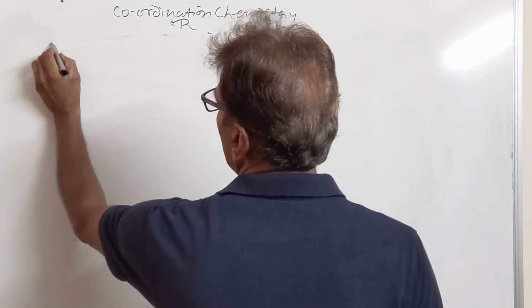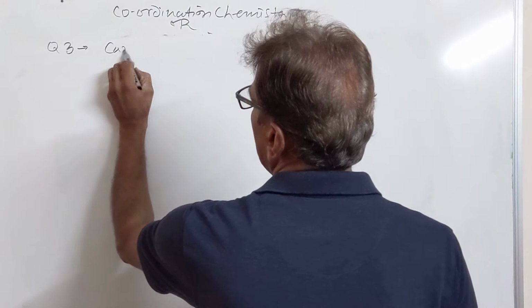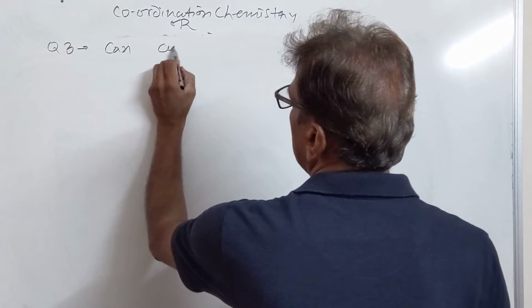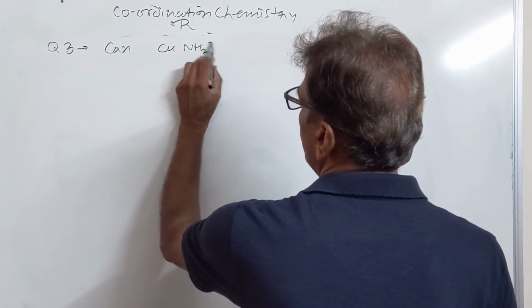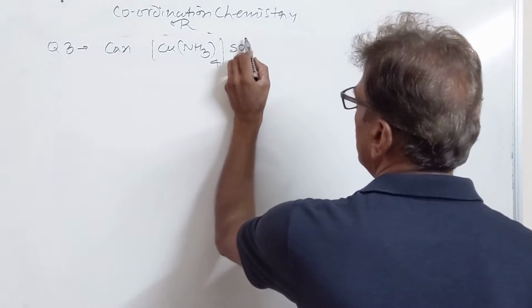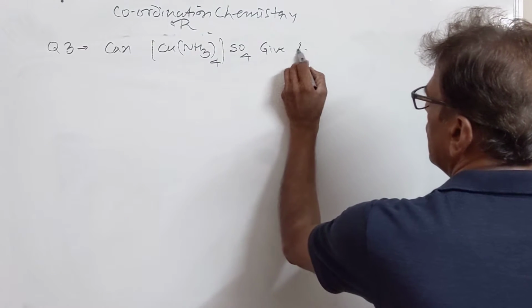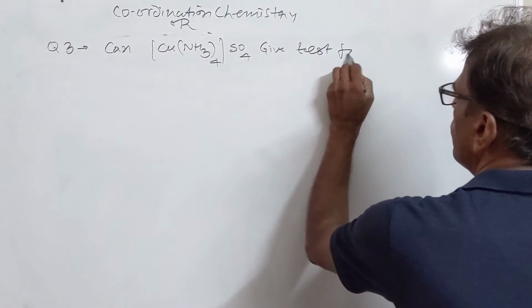So this is our question number 3. Can tetramine copper 2 sulfate give test for ammonia?